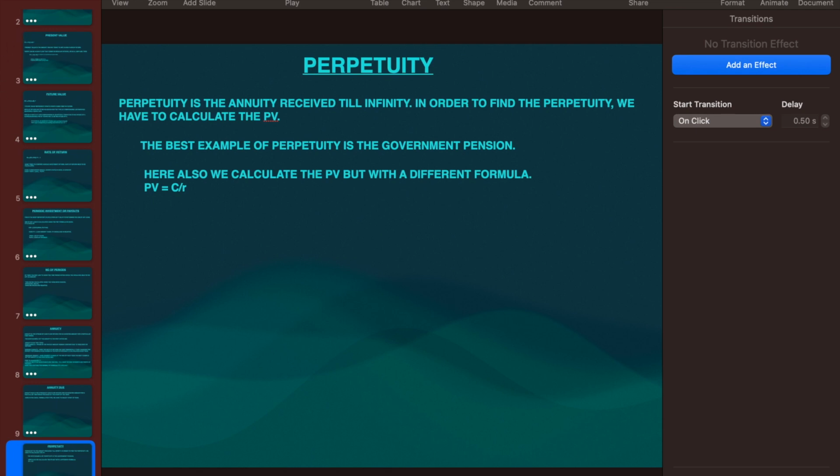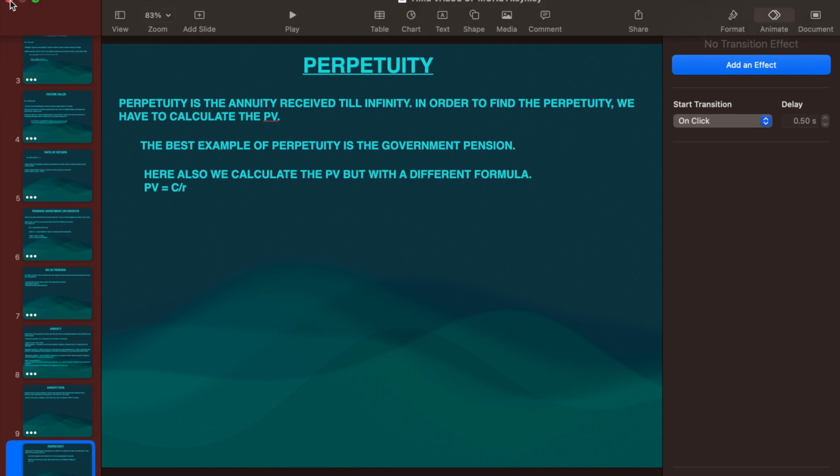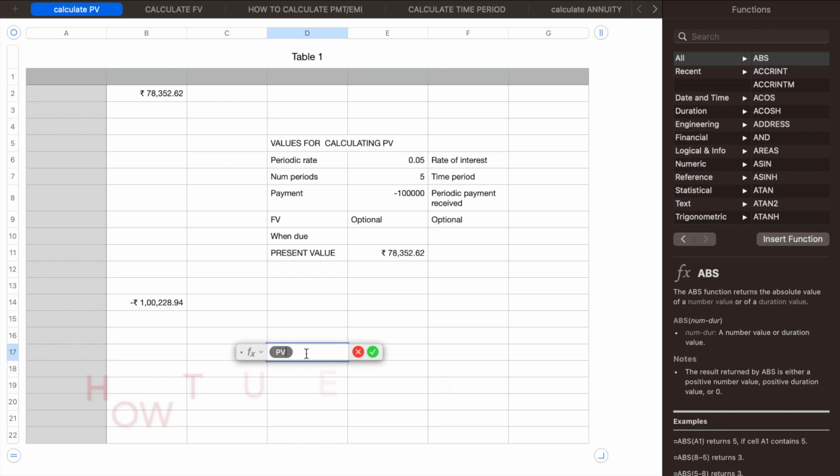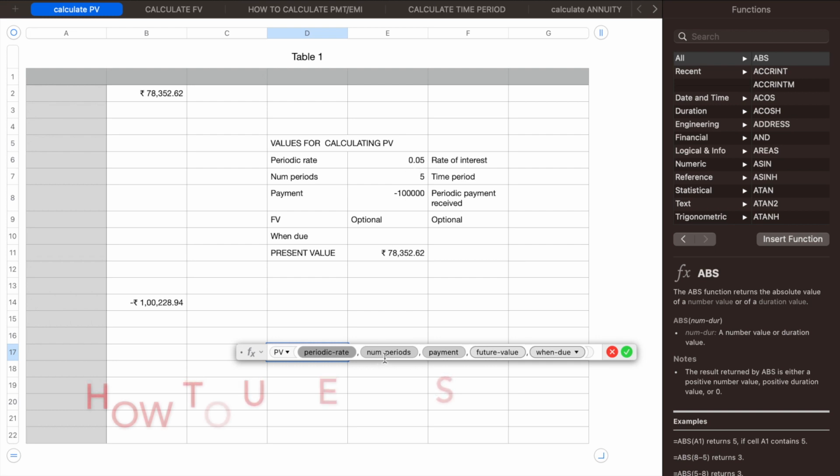Okay. The formula is very simple. I will put the formula here. See, if I put PV, you will get all this. Periodic rate, I have already put the periodic rate here, 0.05. Number of periods, 5 years. Payment, 1 lakh rupees. That is, if you get 1 lakh rupees after 5 years, what should be its present value? Future value is immaterial because we are calculating present value.